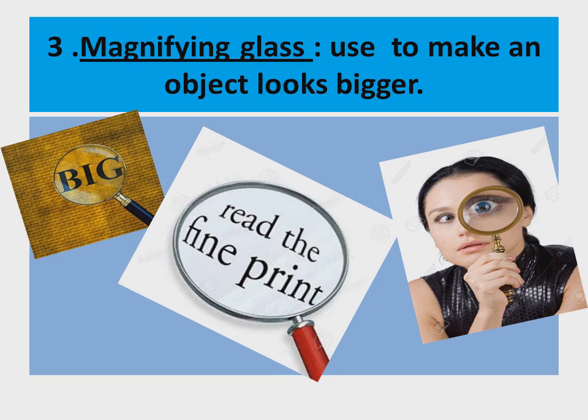If we want to make a word or anything bigger, we use a magnifying glass, and it is made of glass.